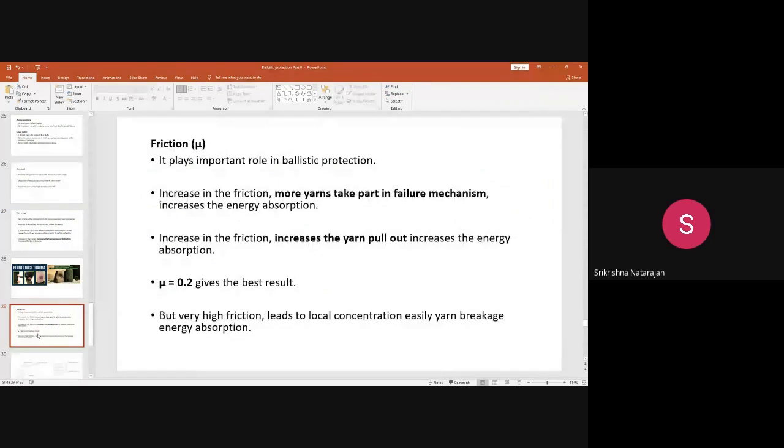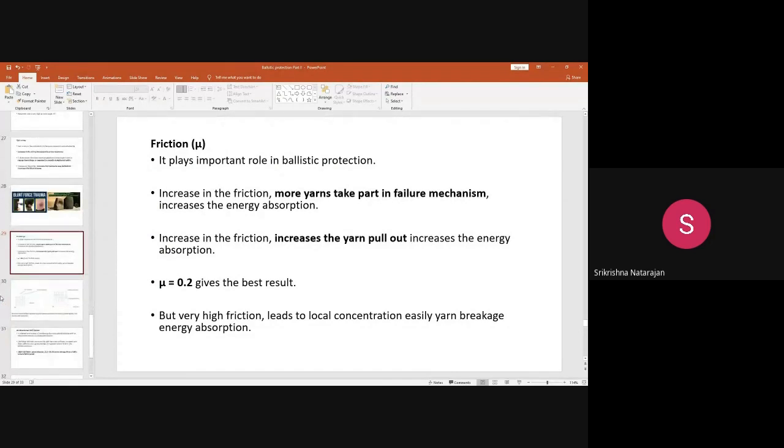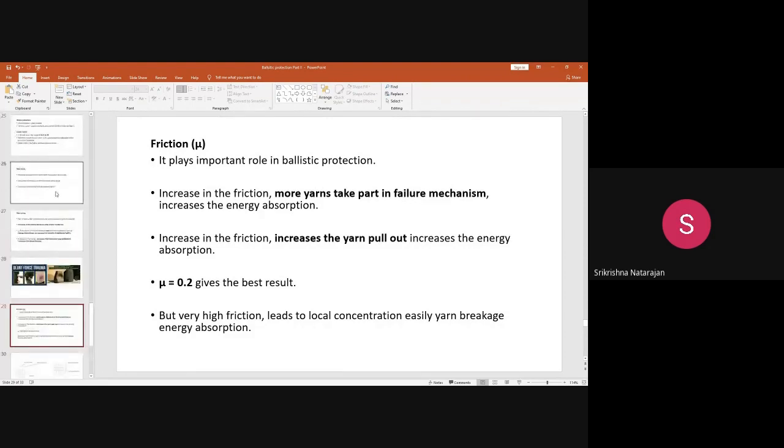Next is the friction. What is the friction? You know very well what is the friction. So here the friction of yarns is very important. The friction should not be too low or too high. This is actually similar to the yarn cover factor which we discussed earlier. So when you make a yarn structure with a higher friction, what will happen? More yarns will take part.